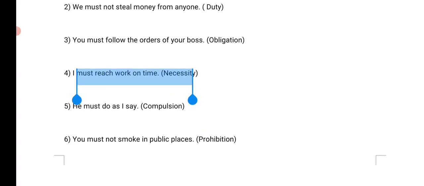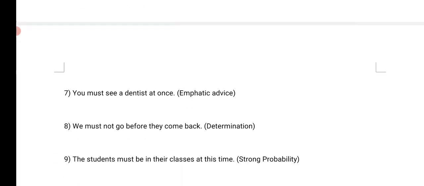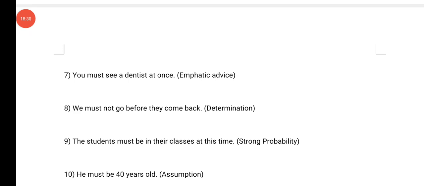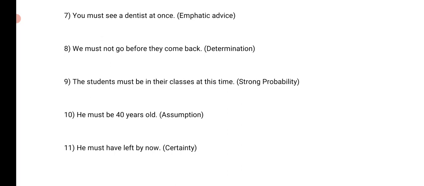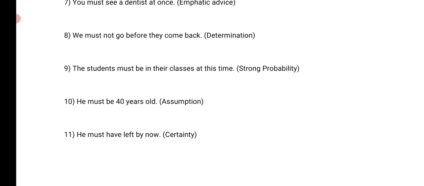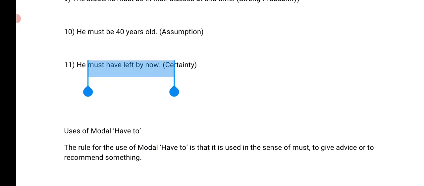Compulsion means when you are forced. Prohibition means when you are restricted from doing something. For example, you must not smoke in public areas, trains and metro stations, right? And then you have emphatic: you must see a dentist at once. It means you have to see one, your condition is not good. Determination means you must not go before they come back. And then strong probability, when something will surely happen, right? Chances, 90% chances. The students must be in their class at this time. Assumption: he must be 40 years old. You can also use may for this. He may be 40 years old, or he must have left by now. And for certainty, right? He must have left.